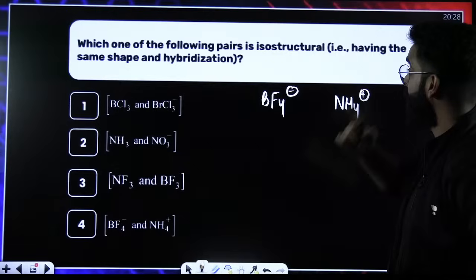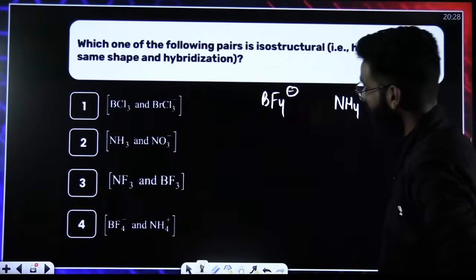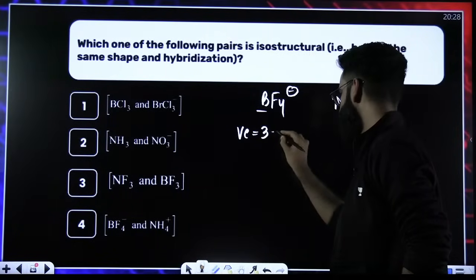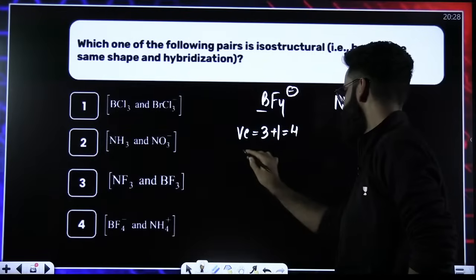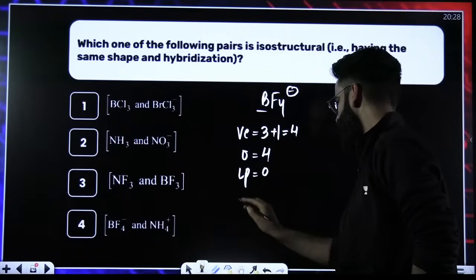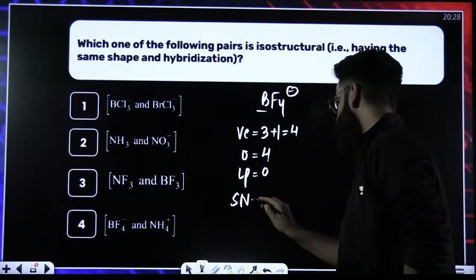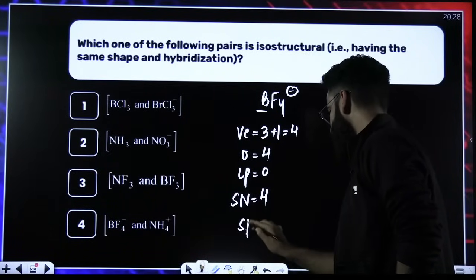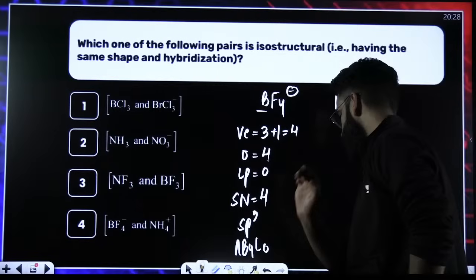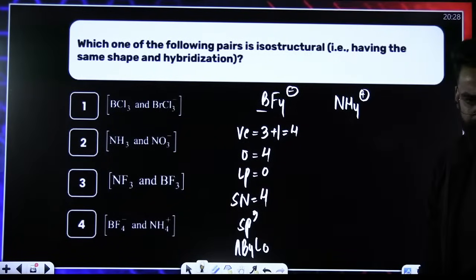Let's calculate their hybridization. Valence electrons in boron are 3. There is a negative charge, so 3 plus 1 makes it 4. Sigma bonds are 4. Lone pair is 0. Steric number is 4 plus 0, 4. Hybridization is sp3. Type of the molecule is AB4L0.